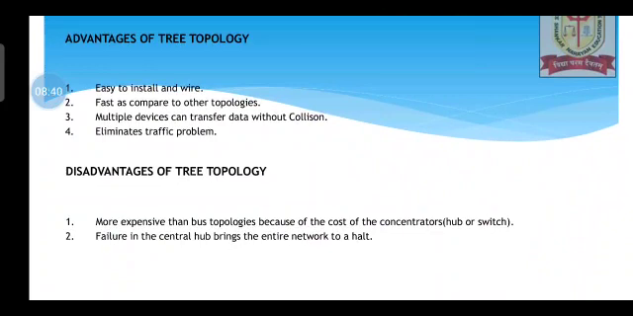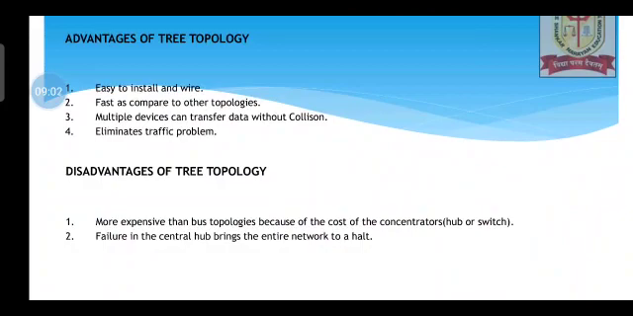Advantages of tree topology are: it is easy to install, fast as compared to other topologies, and multiple devices can transfer data without collision. Here this is the biggest advantage. Many devices at the same time can transmit data. It eliminates traffic problems.